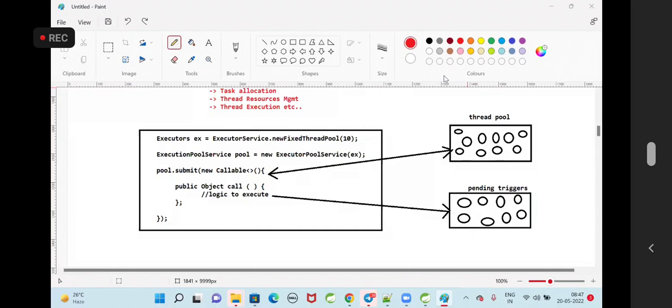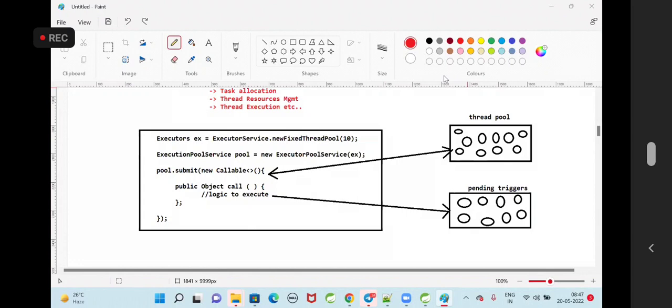Can I pass that thread count dynamically? Can I take that thread count value dynamically from a REST API? Can I take it as a path parameter? The API is available to process the triggers. Can I take the thread count as a path parameter, guys? Yes. We can take that thread count as a path parameter.